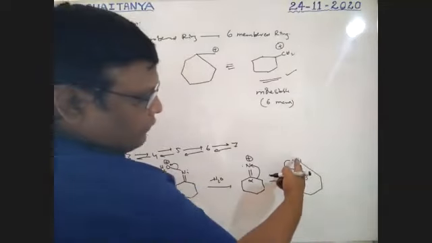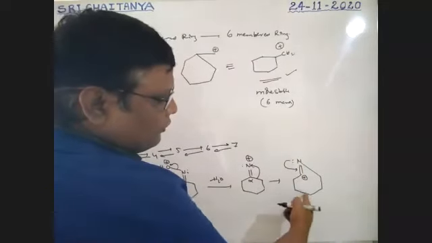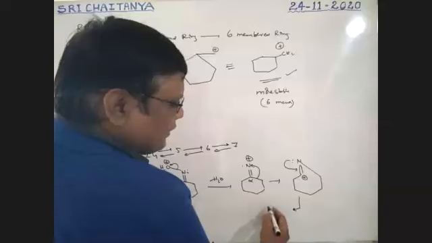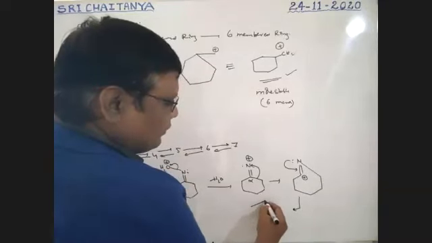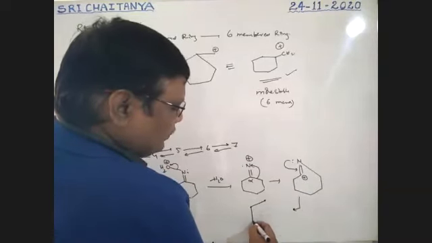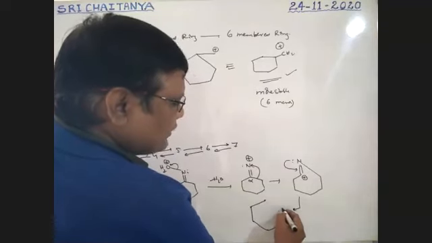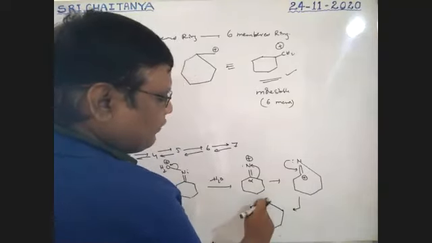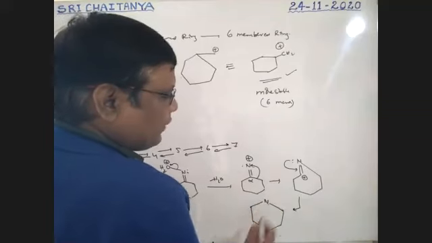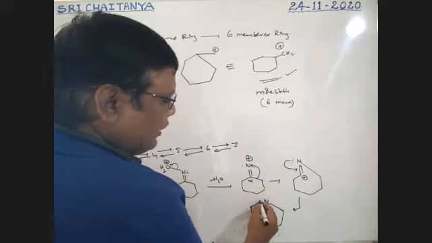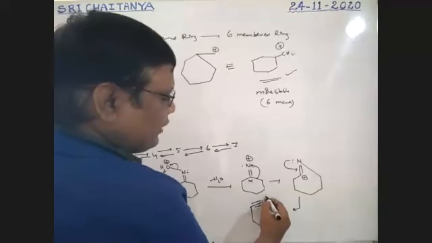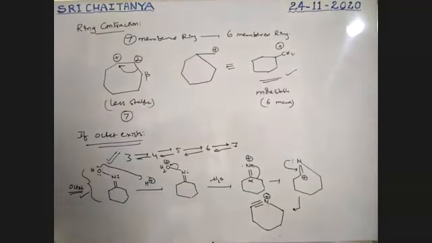So boys, 1, 2, 3, 4, 5, 6, 7. It is a 7-member ring, but at one place nitrogen is there. Between nitrogen and carbon there is a triple bond, and this nitrogen gets positive charge.